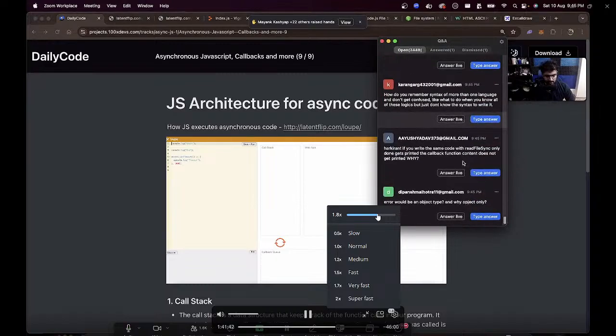All right. Here we want to write the same code with readFileSync, and only "done" gets printed and the callback contents do not get printed. Why? Okay, if you write the same code with readFileSync, only done gets printed, the callback function content does not get printed.